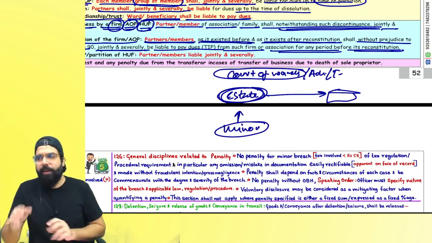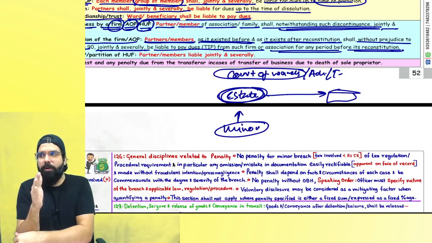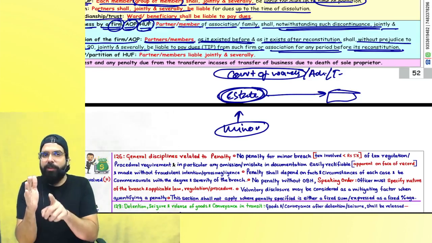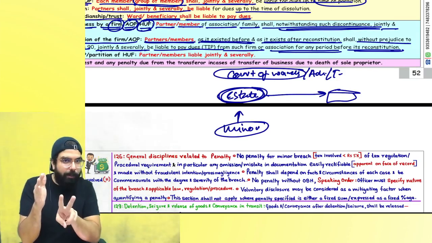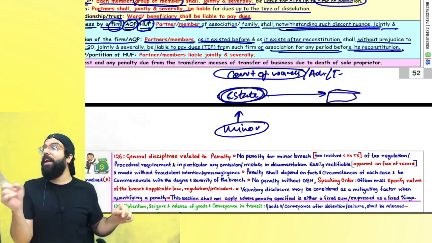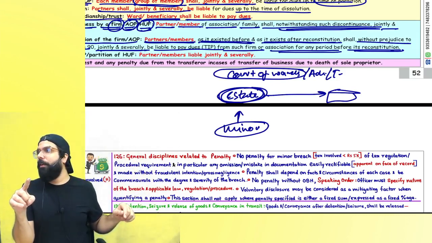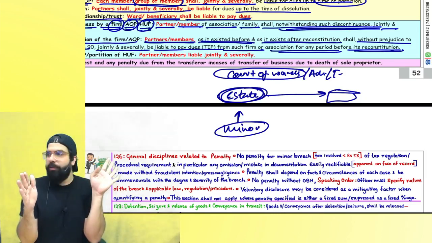Tell me one thing. A new partner is coming in. He should do his due diligence and come into the firm. No. Old dues, he is also liable. See, the old partners are liable, and because you joined newly, you are also liable for all the old dues. It's like transfer of business. Transferor and transferee are liable for the old dues.